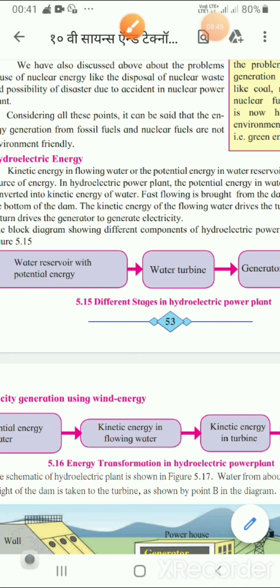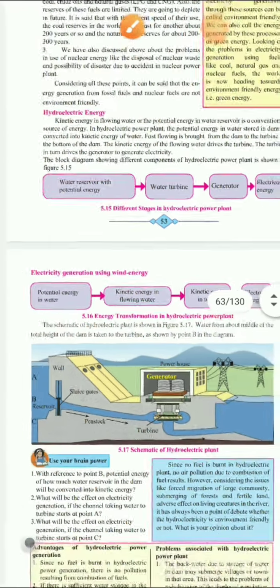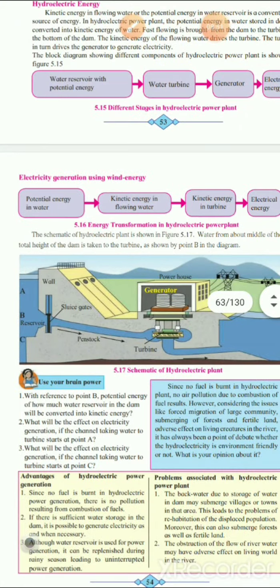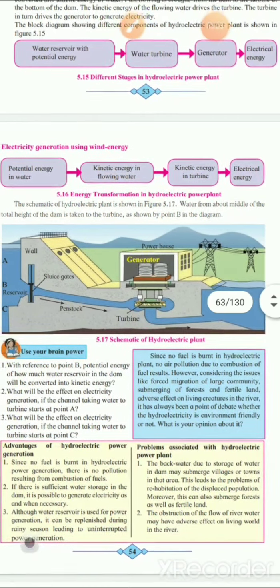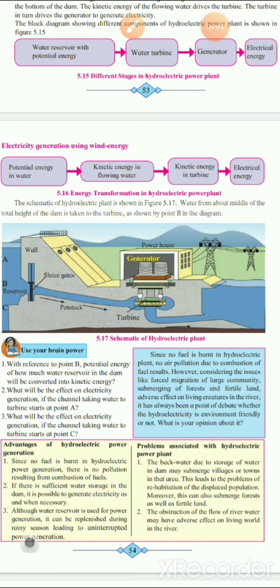Now let us come to the next flow chart. What is that? Potential energy in water is converted into kinetic energy in flowing water. Further, it changes to kinetic energy in the turbine, and further it forms electrical energy. This is the energy transformation in a hydroelectric power plant. Now, let us see the schematic diagram of the hydroelectric power plant.